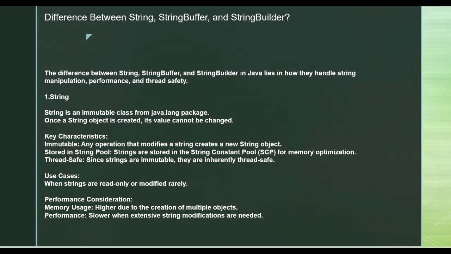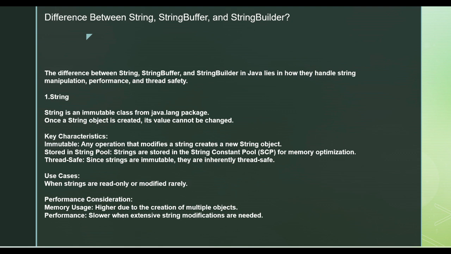Let's say you created an object with a string literal, and now you create a second object with the same string literal. The second object will be pointing to the same string reference. But if you try to modify something and then create it, a new object will be created. It will not modify the existing object. That is what immutability is about.